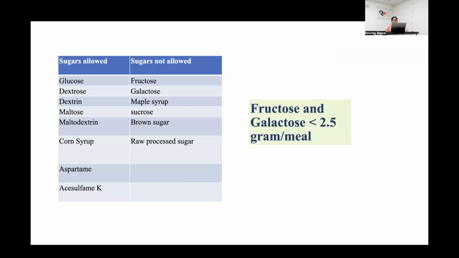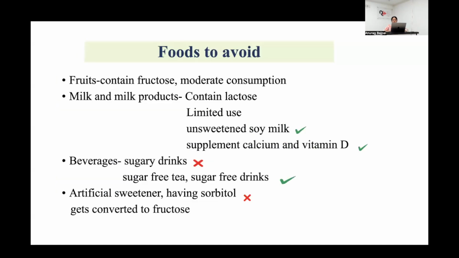Sugars that are not allowed or are to be consumed in limited amount are fructose, galactose, brown sugar, sucrose, maple syrup, or raw processed sugar. So we already discussed that fructose really comes through a different pathway. And the other thing about fructose is, what does fructose do to insulin? Increases. It is a more potent stimulus of insulin than glucose. So fructose is something you won't want to give too much. That can cause more problems in terms of insulin release. Fructose and galactose should be less than 2.5 gram per meal.